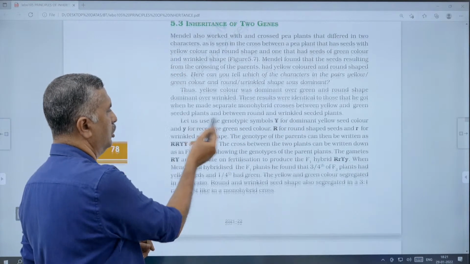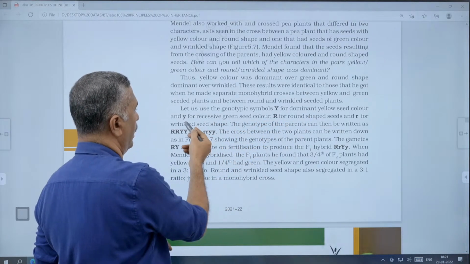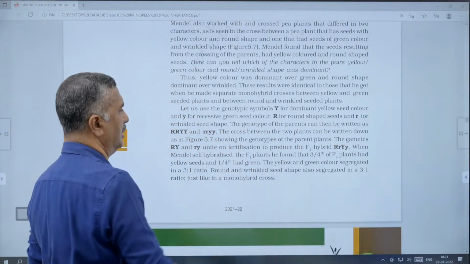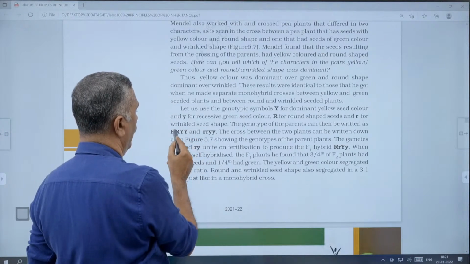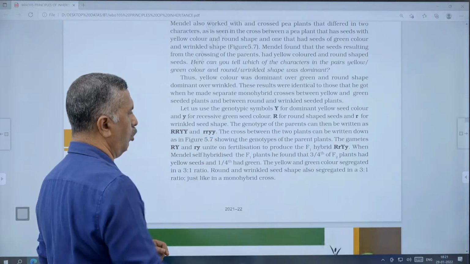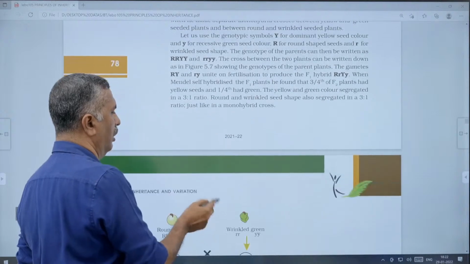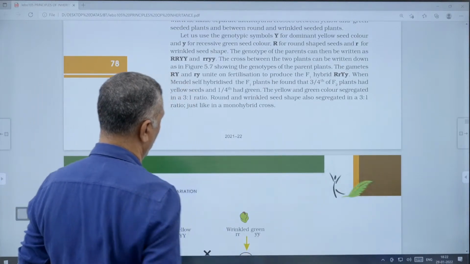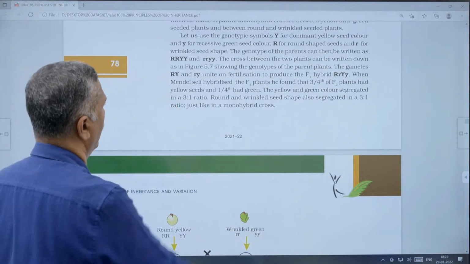Okay, the genotypic symbols: capital Y for dominant yellow seed color and small y for recessive, and capital R for round seed shape and small r for wrinkled seed shape. The genotype of the parents can be written as capital R capital R, capital Y capital Y for round and yellow, and small r small r, small y small y for wrinkled and green. The cross between the two plants can be written down as in the figure. The parents will be RRYY and rryy, that is round yellow and wrinkled green.